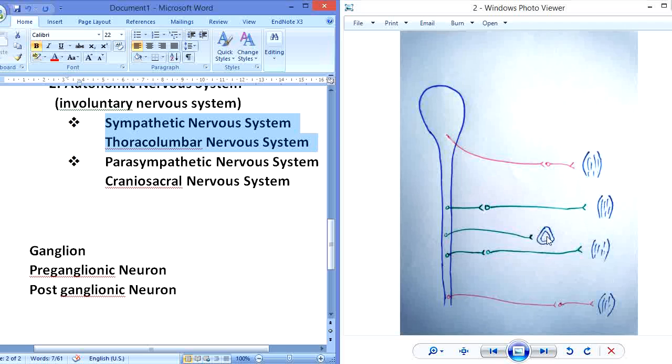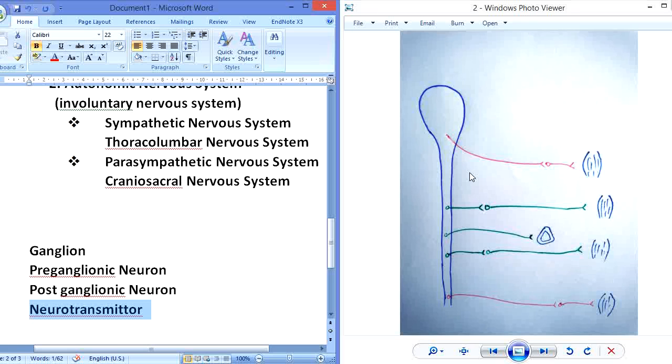So the medulla region of the adrenal gland also secretes the neurotransmitter. That is why this is considered a postganglionic neuron. We will learn in detail in the next lecture about the difference between the sympathetic nervous system and parasympathetic nervous system. But in this lecture, you should be clear that the